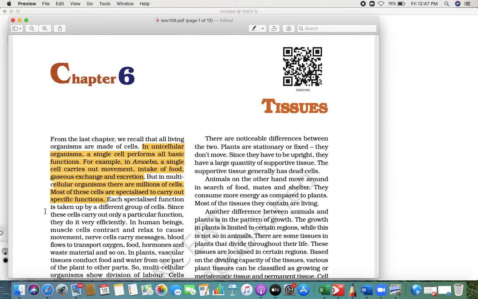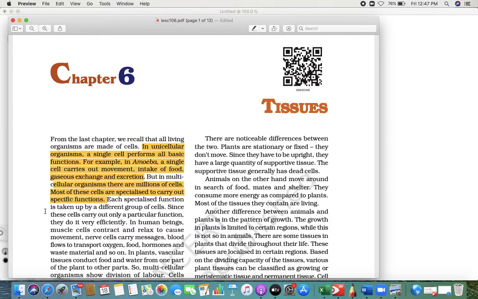See, it's like you have seen a factory, or you have seen a school also. In school, every person's job is different. For example, the principal manages things, the teachers teach, the peon does some clerical work, there's an admin department, they do different work.